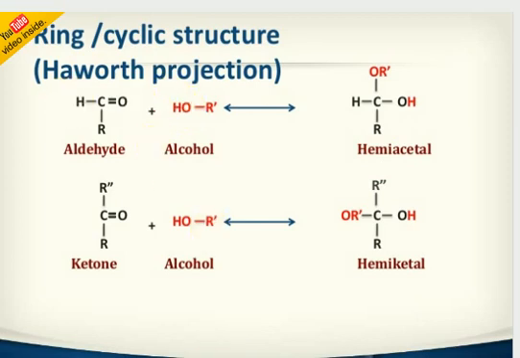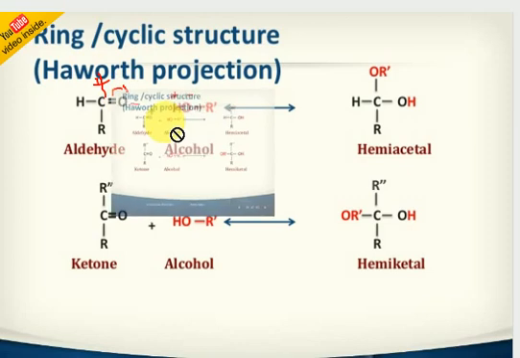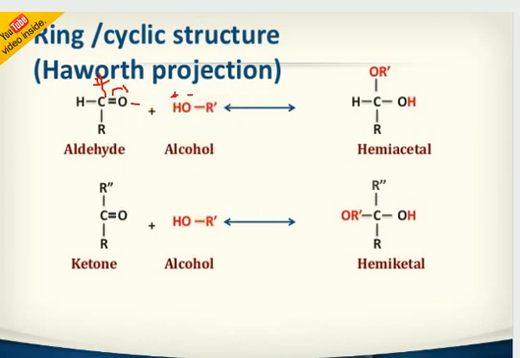Look here, I will write it. Carbon gets a positive charge, oxygen gets a negative charge. So hydrogen will move from here to here and attach there. That's the reason why hydrogen is represented here. Next, the rest of the OH group will add to the positive carbon. So we get the hemiacetal structure. This is called the hemiacetal structure.